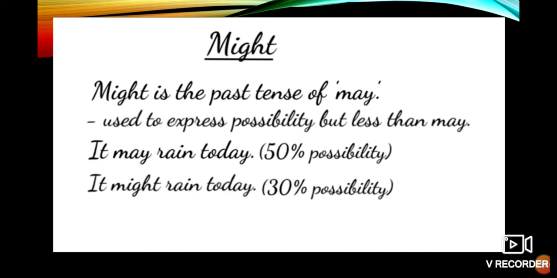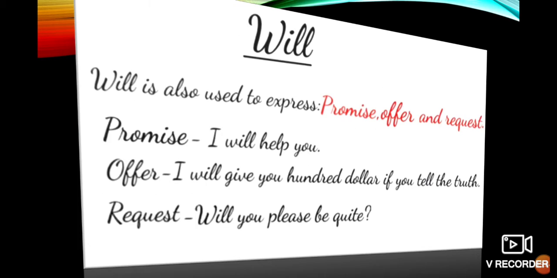Might is not a past tense as such. When past tense is used, we can use might. It is used to express possibility but less than may. Might is also used in present tense but with less possibility than may. Example, "It may rain today." So the possibility is 50 to 60%. "It might rain today." It means lesser than may.